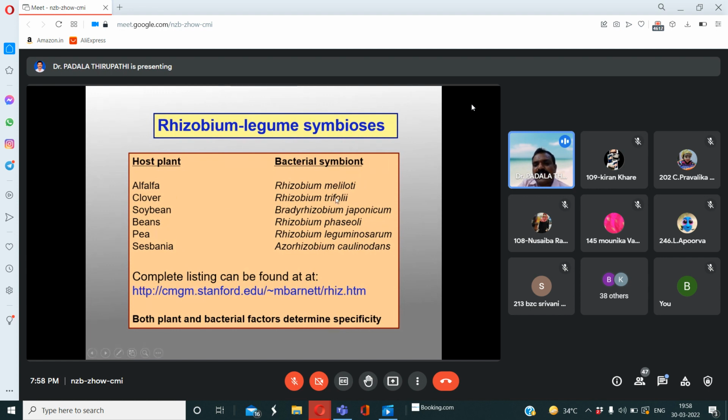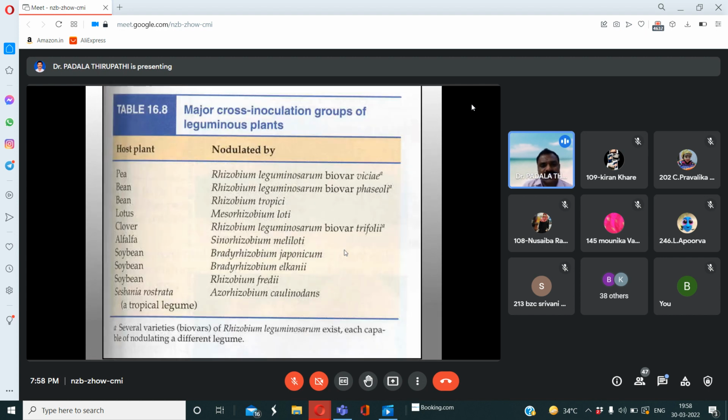So the bacterial symbiont is different: Rhizobium meliloti, Rhizobium trifolii, Bradyrhizobium japonicum, Rhizobium phaseoli, Rhizobium leguminosarum, Azorhizobium caulinodans. So these are the other bacterial symbionts which are involved in different plants. They belong to Leguminosae family members.